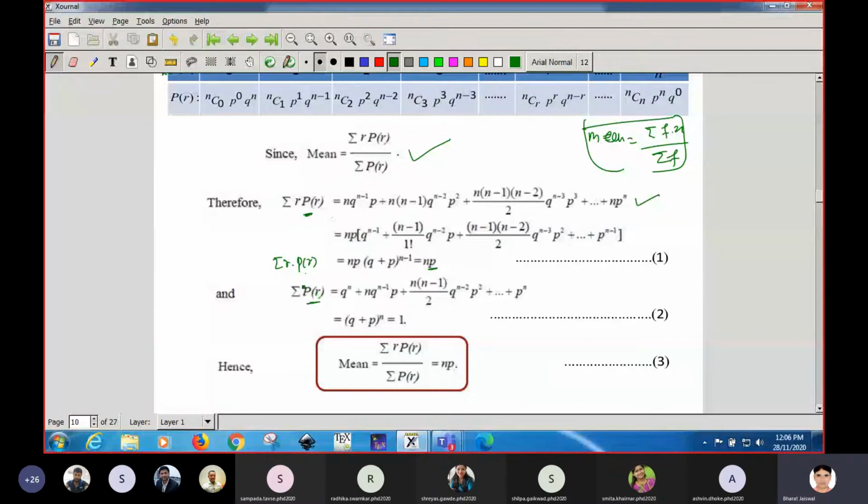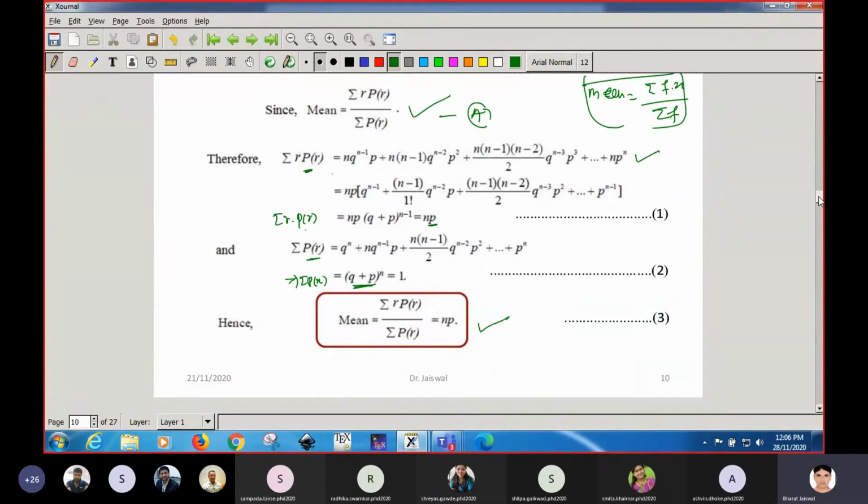As you know, the sum of the probabilities is always 1. Finally, these are the terms of the binomial expression, and you know that p plus q equals 1. So the sum of the probabilities of the different discrete values will be 1. If you put these values in the equation, then you will get the mean, and the mean of the binomial distribution comes out to be np.